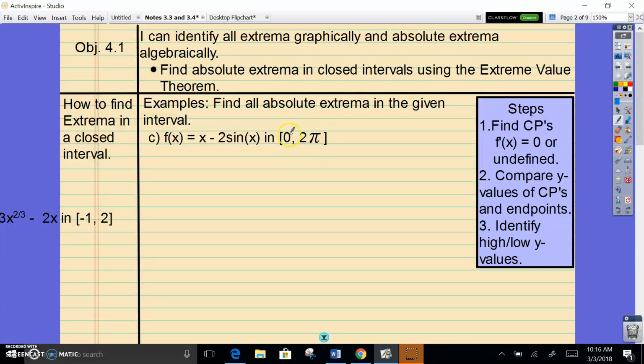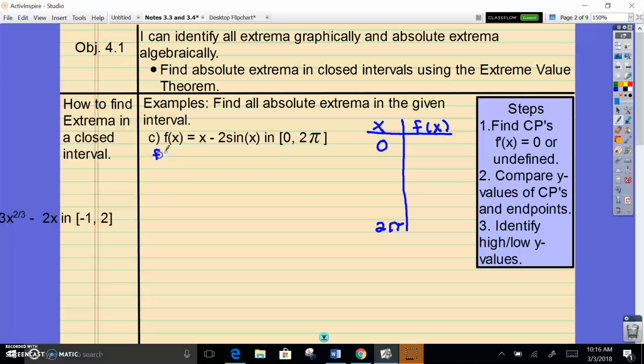So again, we want to first consider our interval. We're dealing with trig, so you obviously expect radians and pi to appear. I'll call this f of x so you know exactly where I'm getting those y values. I'm going to start with the first one, which is 0, and then the last one that I can use is 2 pi. That's where we end.